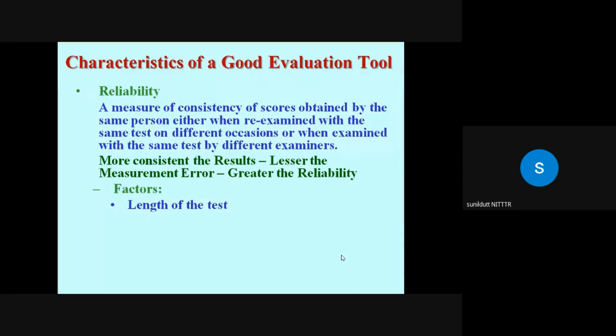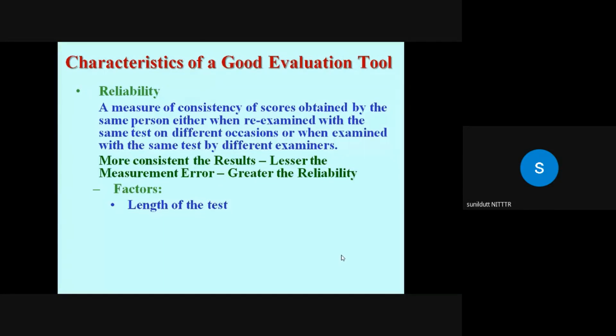Another point is that a longer test means that in a question paper you have 20-30 items, instead of having only 8 questions and asking them to attempt any 5 out of 8. With attempt any 5 out of 8, there is a tendency on the part of students to follow certain guesses.